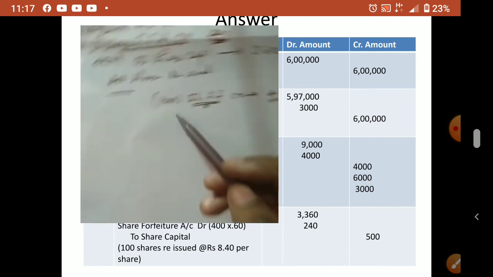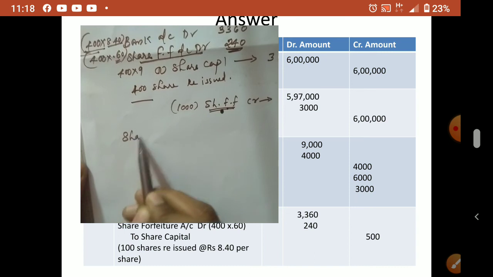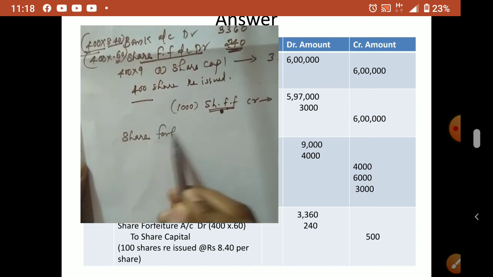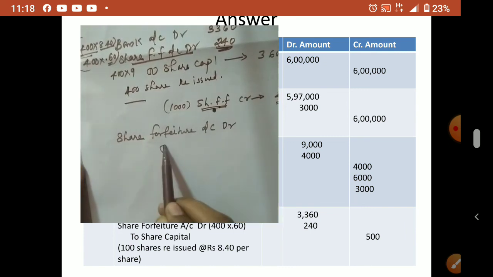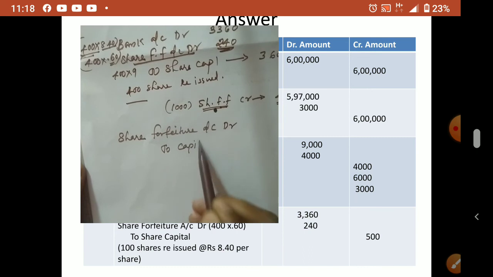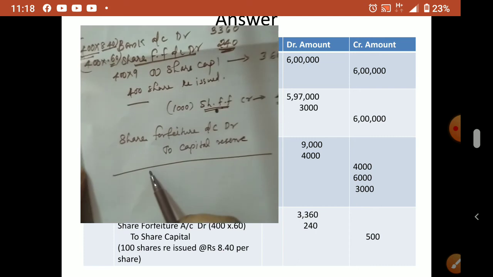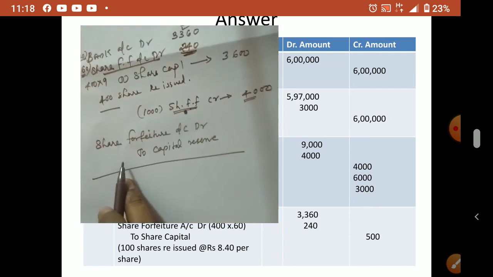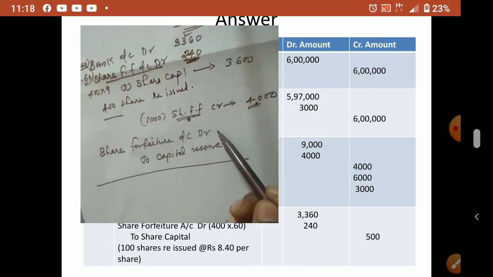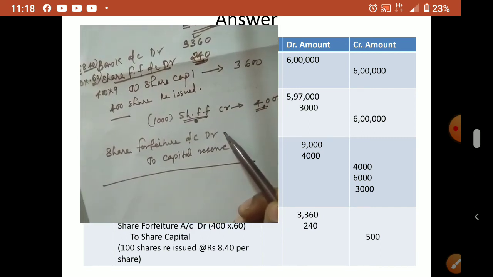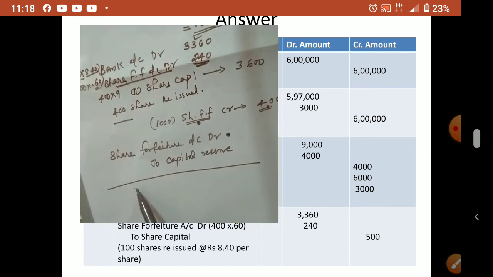The journal entry to transfer to capital reserve we know: share forfeiture account debit, to capital reserve. Like what we did in the previous class, if you take share forfeiture credit 4000, minus 240, and write the remaining here, then it will be wrong. Understood? So you have to calculate the proportionate amount.